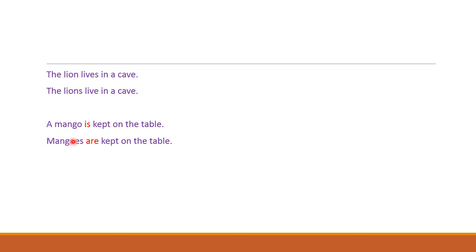And if the subject is plural, mangoes, then you have to write mangoes are kept on the table, because the plural of is is are. So usually when we make the main verbs singular, we add s. Auxiliary verbs do have singulars and plurals of their own.